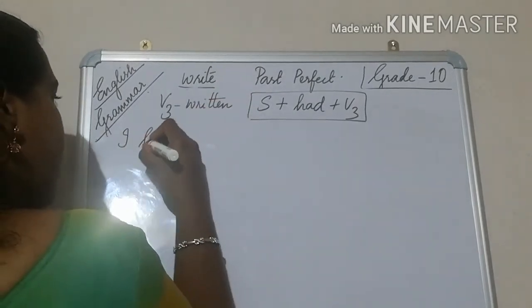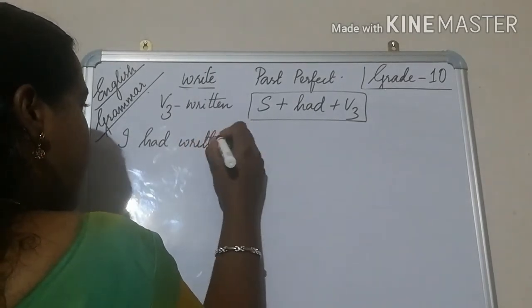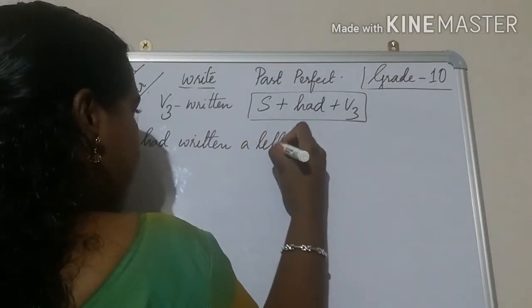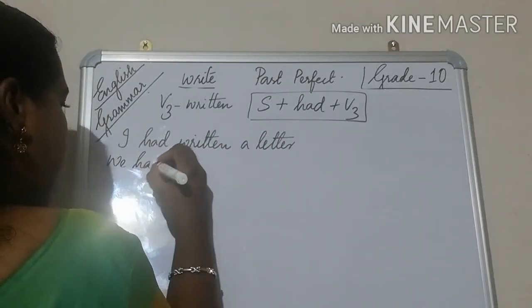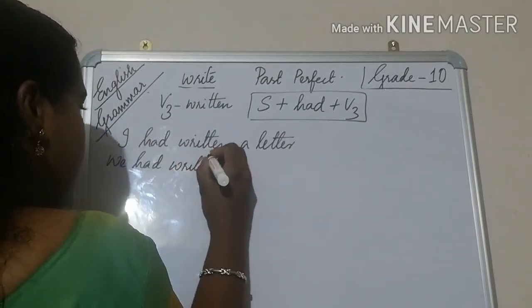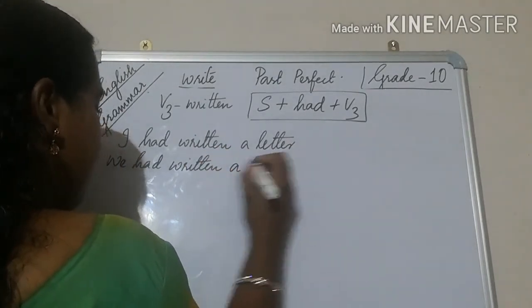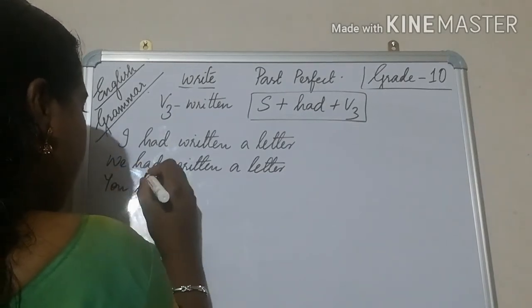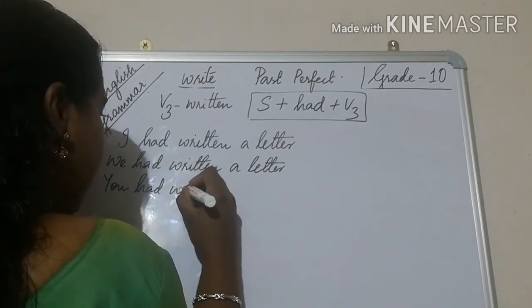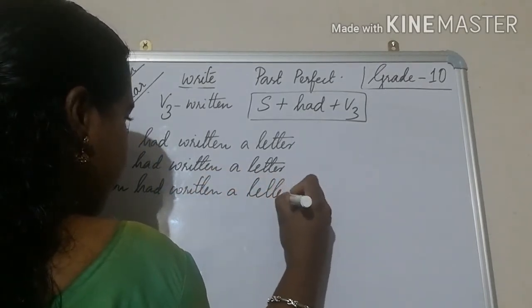So I had written a letter. We had written a letter. You had written a letter.